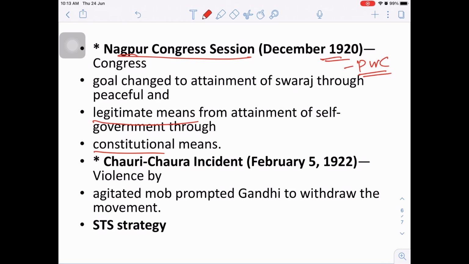And this decline or withdrawal led to the next phase of revolutionary terrorism, which started majorly from 1924, that we will be seeing in the upcoming video.